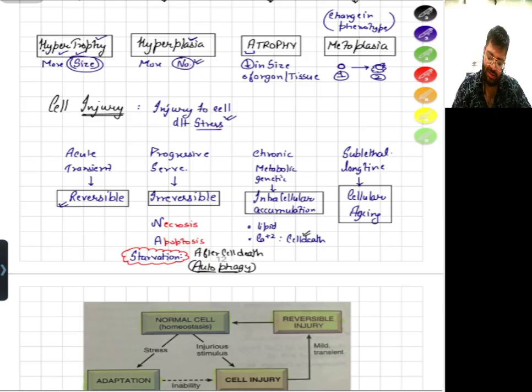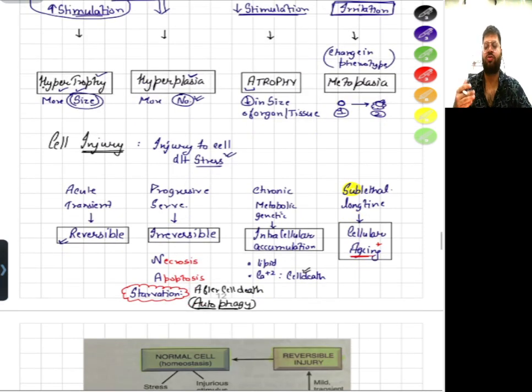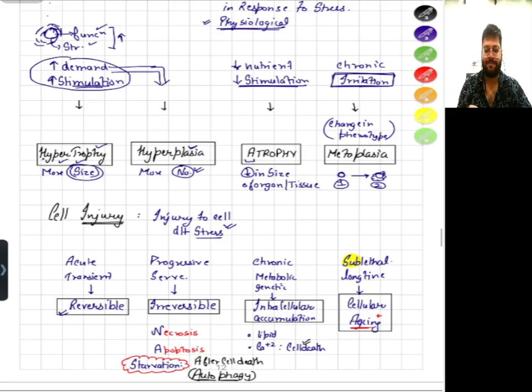If there is a sublethal injury, why am I saying sublethal? It is not lethal to the cell, but it is somewhat changing the age or changing the various functions of the cell. So the cell will age faster and it will cause cellular aging. So these are all the topics we are going to discuss in this chapter: cell and cellular response to stress and injury. Thank you.